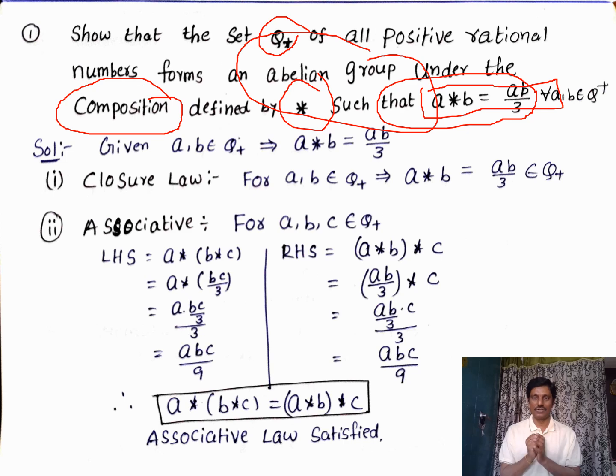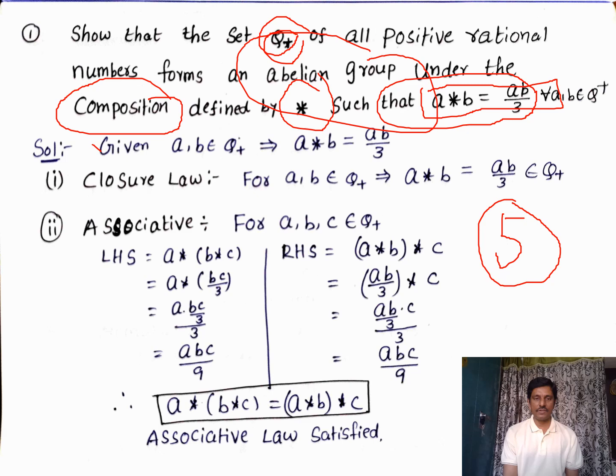So if we prove these five properties, closure, associative, identity, inverse, commutative, under the given binary operation on Q plus, then this Q plus is said to be an abelian group, right? So step number one.